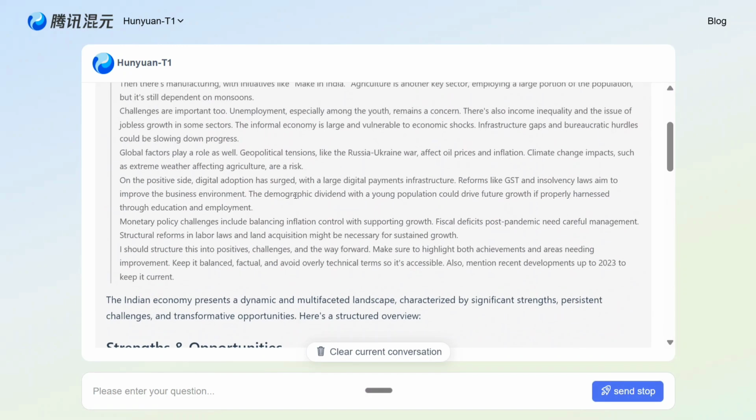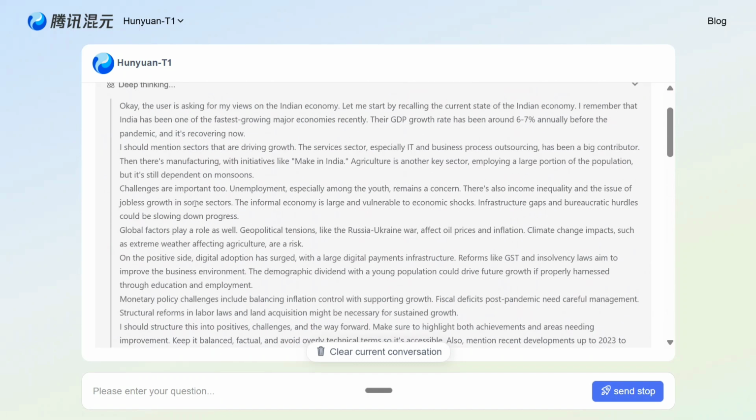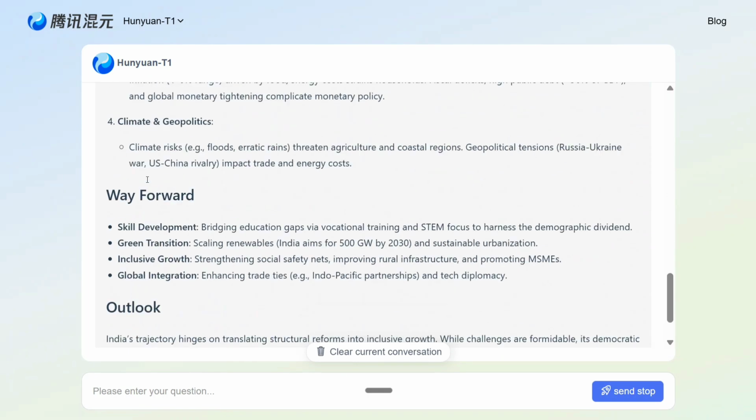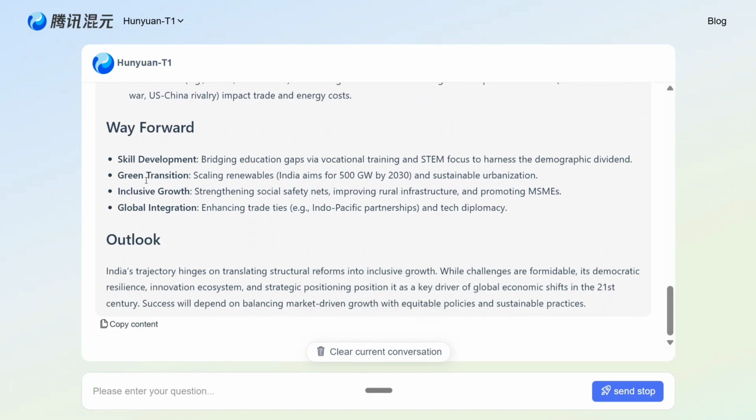And the length also looks fine. I think the points it has covered make sense to me. And here's the thinking part that is happening. So for now, I think we will be wrapping this up, but you can try out the model for free. Hunyuan-T1 looks to be a good model and it's available for free. Thank you so much.